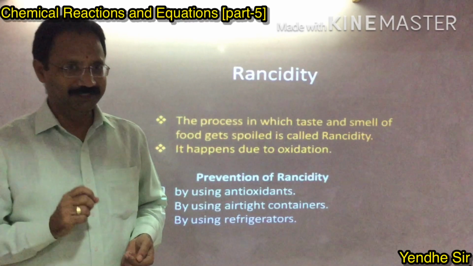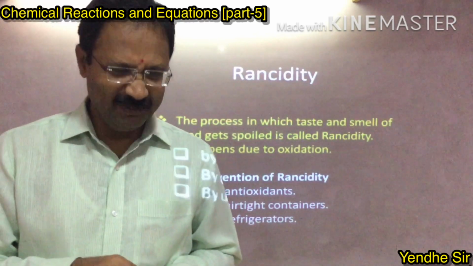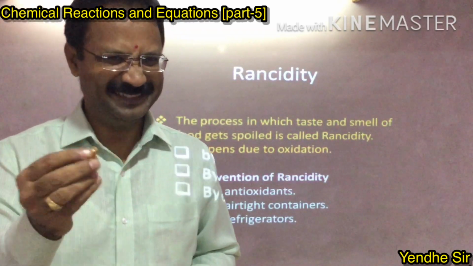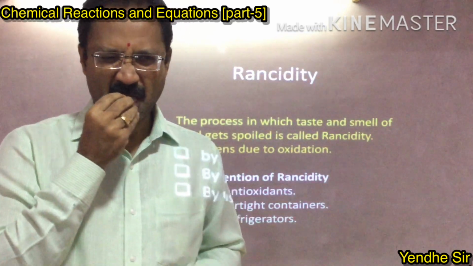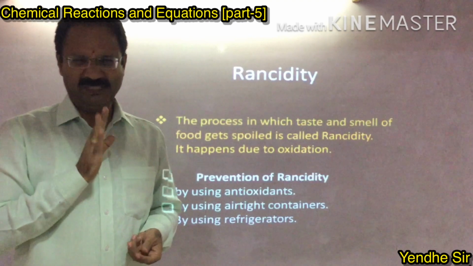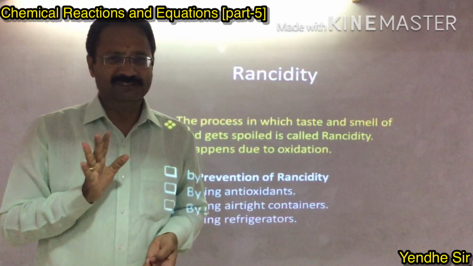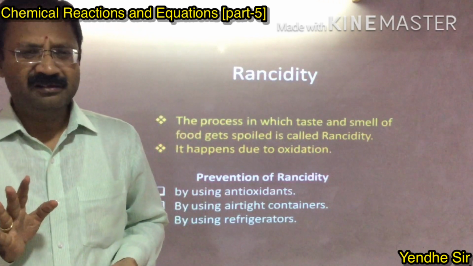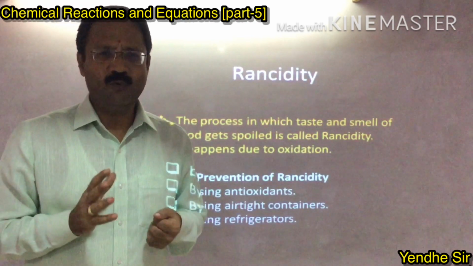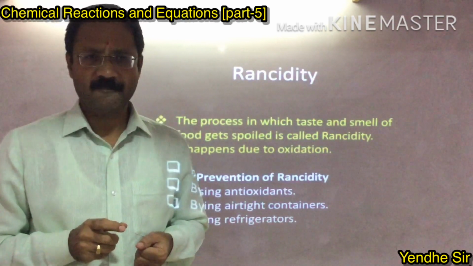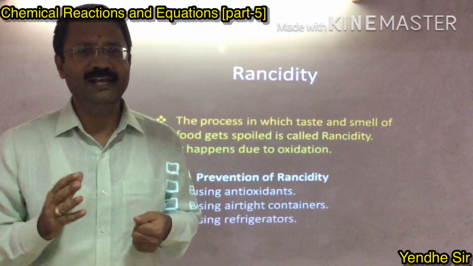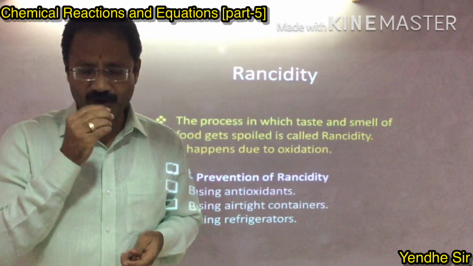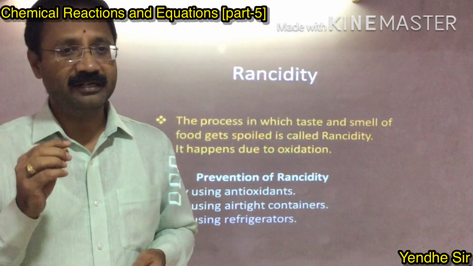Let's start with the rancidity. I am eating these groundnuts. Have you seen this one? Its smell and taste is very bad. So this is called a rancidity. The process in which the taste and the smell of the food gets spoiled is called a rancidity.